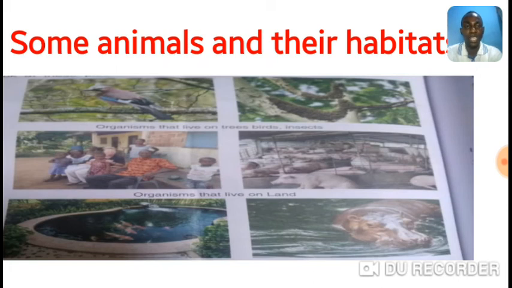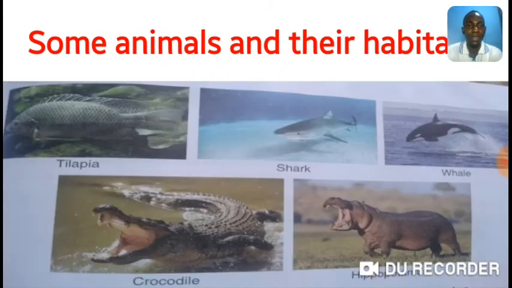Now let's observe these animals. What is their habitat? They live on land, in water, or in the air. Where can they be found? If you said water, then you're right. Organisms that live in water have their habitat in water.